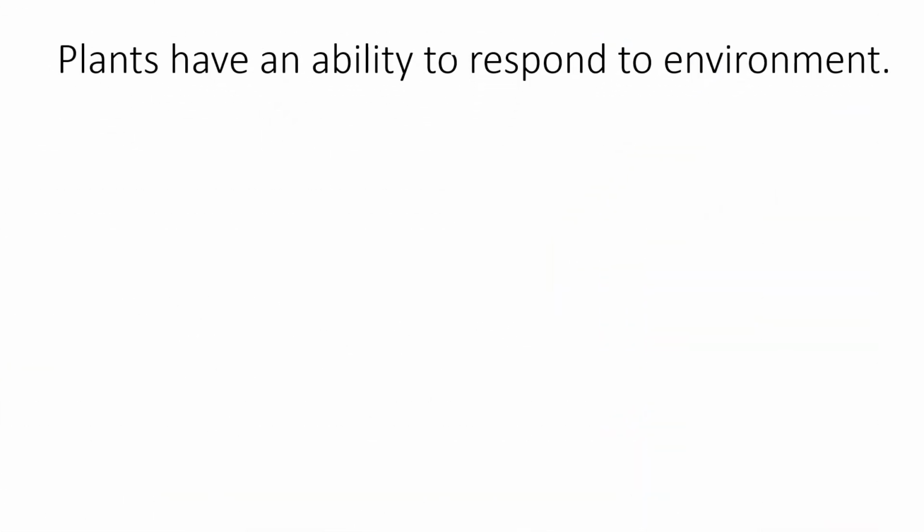Now let us move to the next point, which shows that plant is a living thing, where plants have the ability to respond to the environment. Like us humans, when we touch a hot object, we will quickly remove our hand from the hot object. That is how we can say we are living things. We are not zombies, all right? Because zombies cannot feel pain, and therefore they will not react to their environment. So how and why can plants respond to the environment?